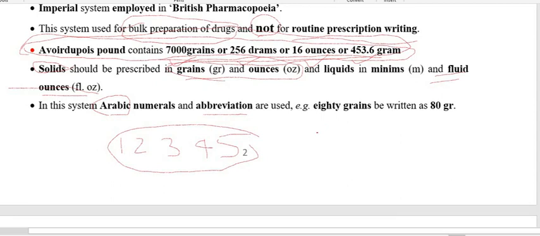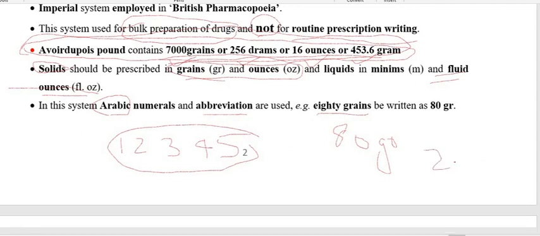Take the example of 80 grains. How do we write it? Simply write the Arabic numeral 80 and the symbol for grains, GR. To write 20 ounces, in Arabic numerals you write 20, and for ounce you write OZ.